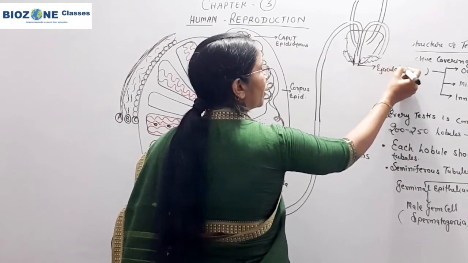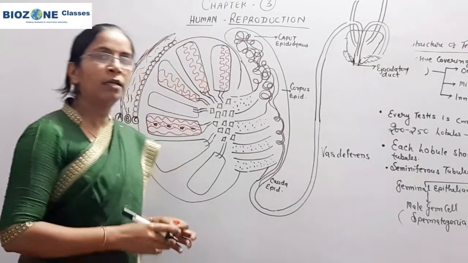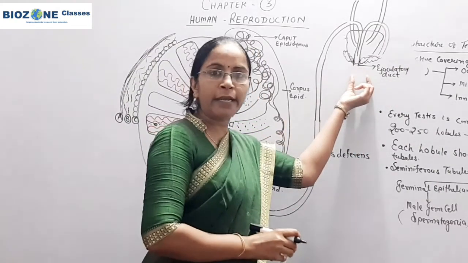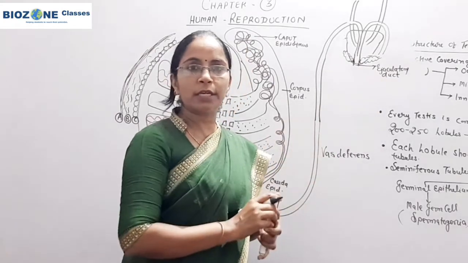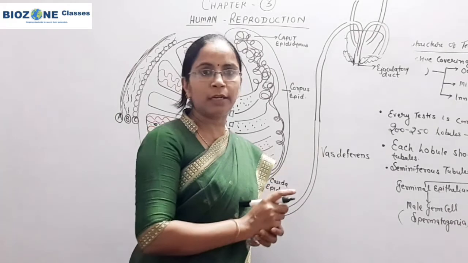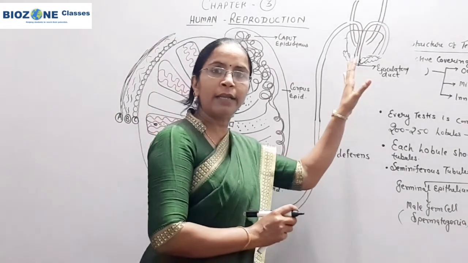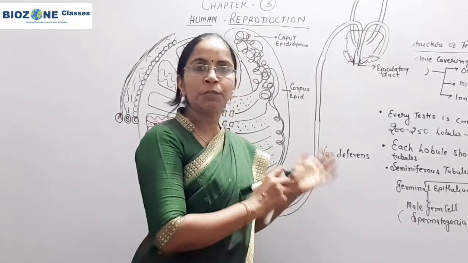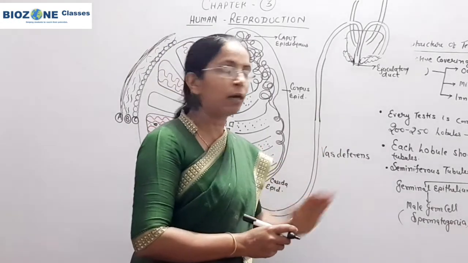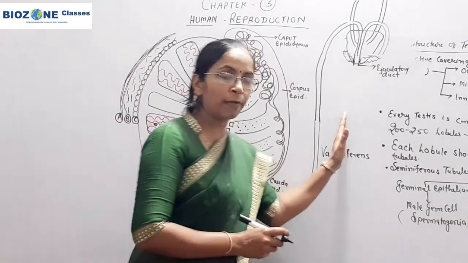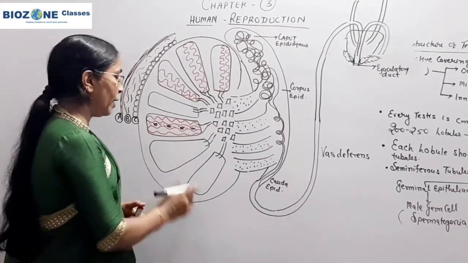In the ejaculatory duct, you remember, the prostate gland as well as the bulbourethral glands pour their secretions, and all these secretions combinedly form the seminal plasma, and in that seminal plasma spermatozoa are present, which comes out through the urethra. So this part you remember very well. Now here again, one time I go for the labeling.